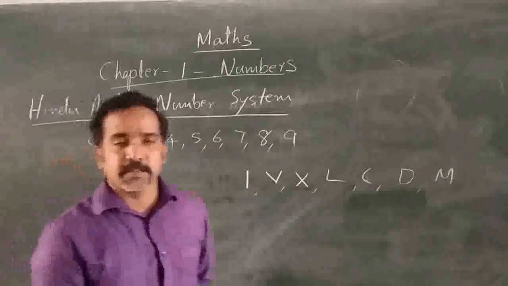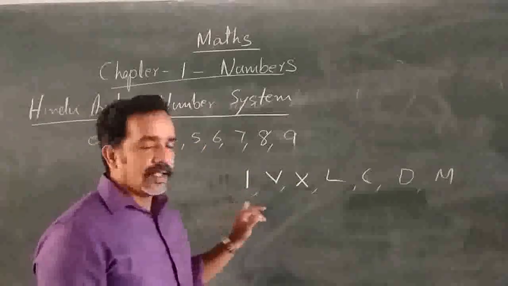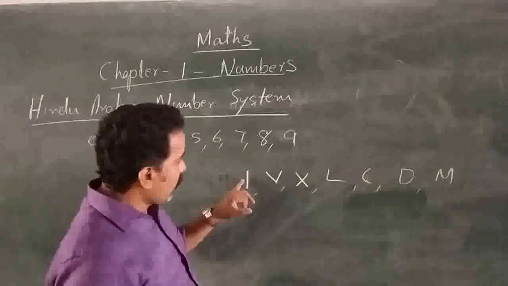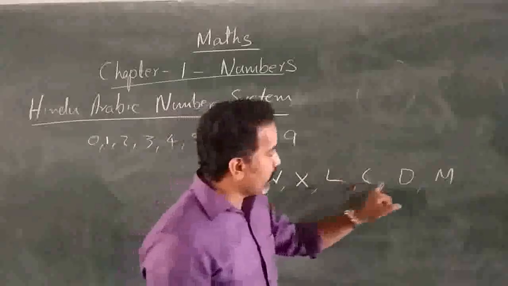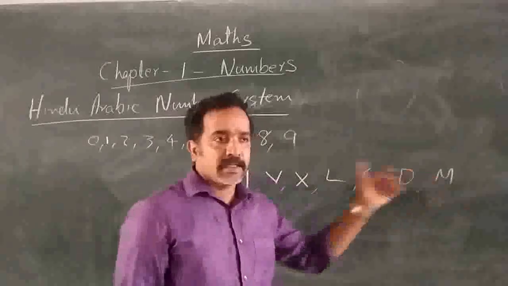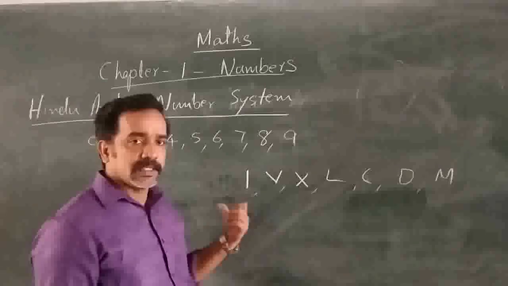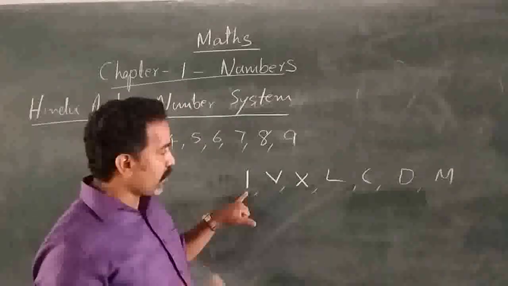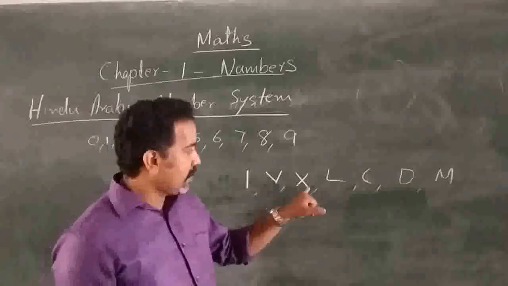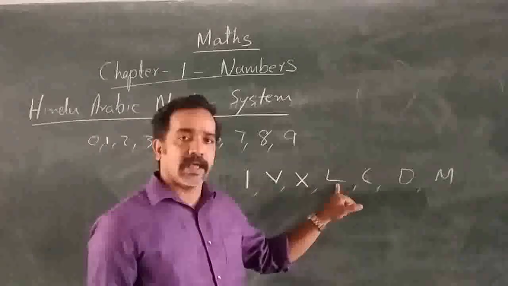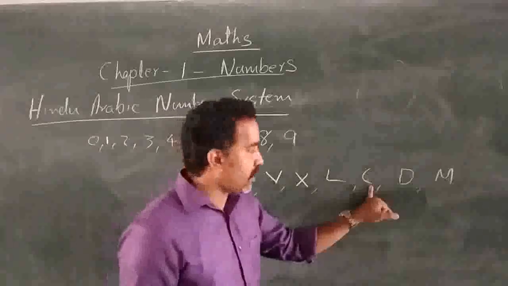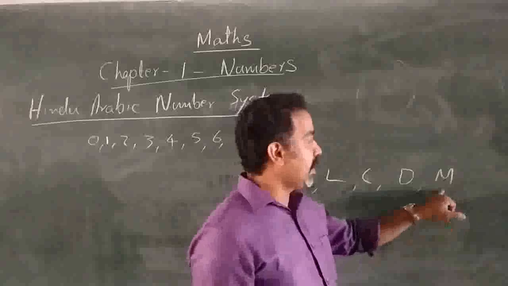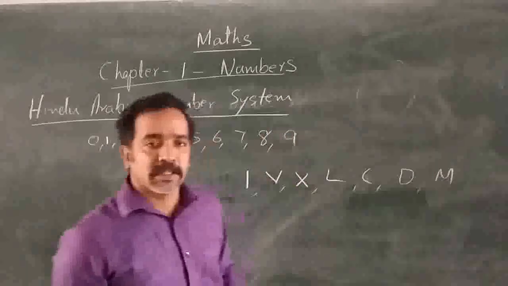These are the 7 symbols used in Roman numerals to create numbers. And these 7 symbols represent different values. I represents 1, V for 5, X 10, L 50, C for 100, D for 500 and M to represent 1000.